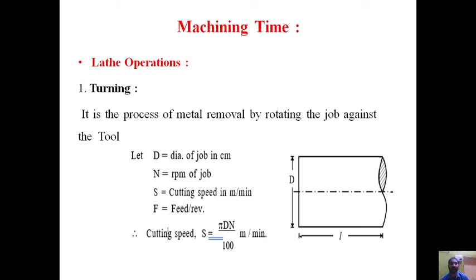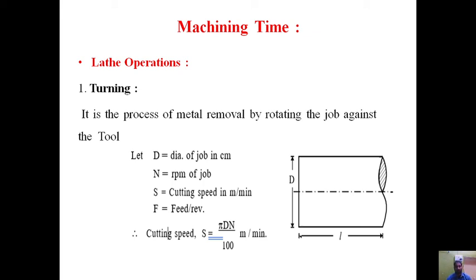So next is calculating the machining time for various operations. First is lathe operation. In that the main operation in the lathe is turning. It is the process of removing the unwanted material from the rotating workpiece. It is the process of metal removal by moving the tool along the rotating job. So in case of turning, the unwanted metal is removed by rotating the workpiece and moving the tool along the length of the workpiece.